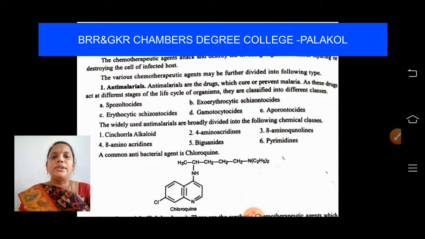They are classified into different classes: sporozoites, erythrocytic schizonts, gametocytes, exoerythrocytic forms, etc. These are different life cycle stages of the organisms which are attacked by our anti-malarial drugs.